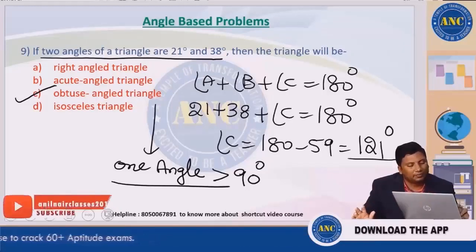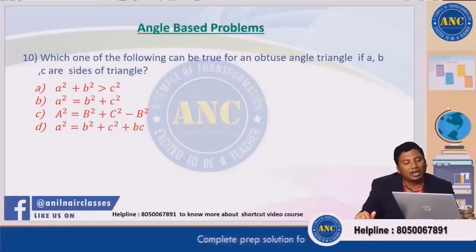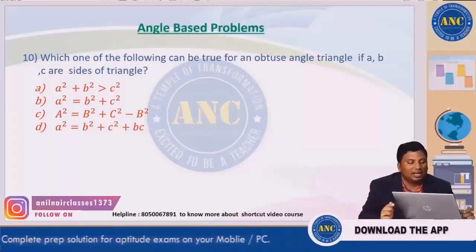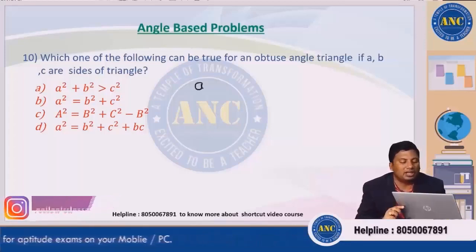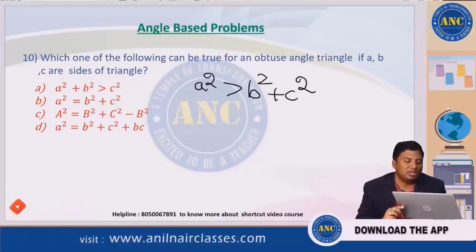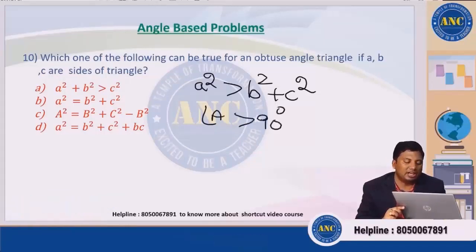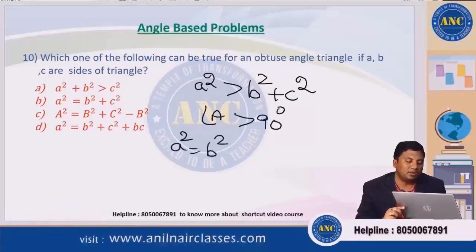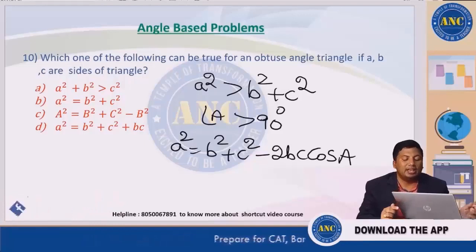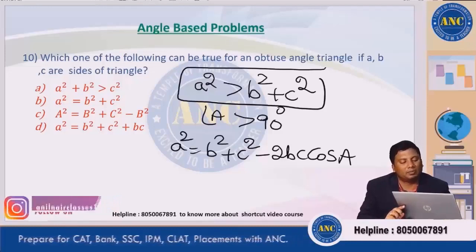Clear? Next one. Which one of the following can be true for an obtuse angled triangle if a, b, c are the sides of a triangle? Now, what is the obtuse angled triangle property? A square is greater than B square plus C square. Why? Because if angle A is greater than 90 degrees, A square will become B square plus C square minus 2bc cos A. Since A is greater than 90 degrees, the answer option should be greater than B square plus C square.